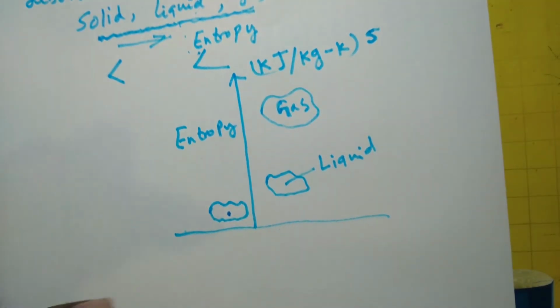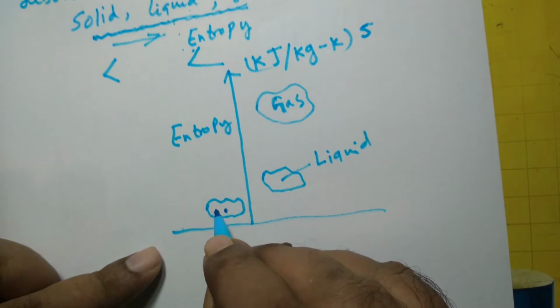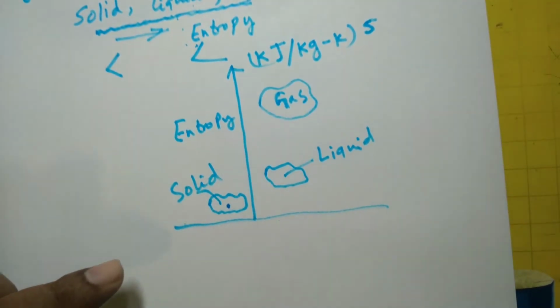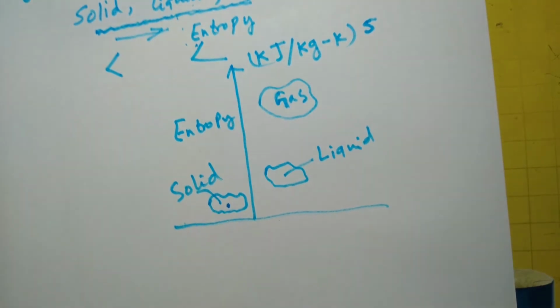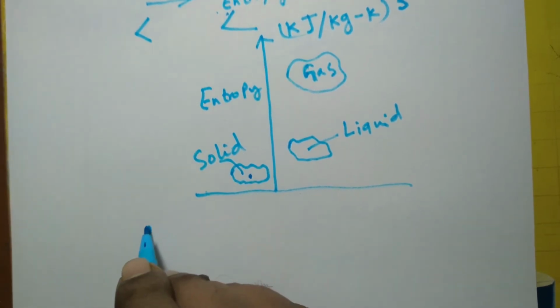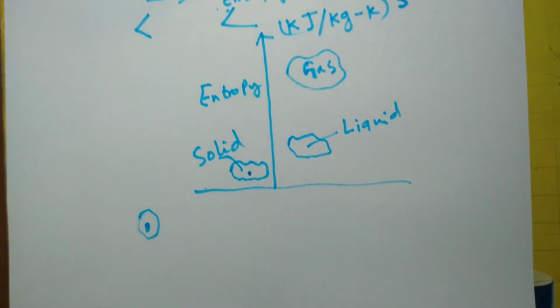So why is the entropy least in the case of solid? Whenever the matter is in the solid state, its molecules only oscillate about their present position. They don't move in a random manner.